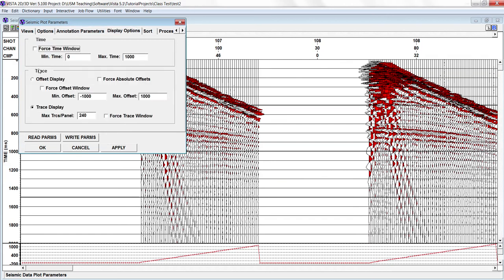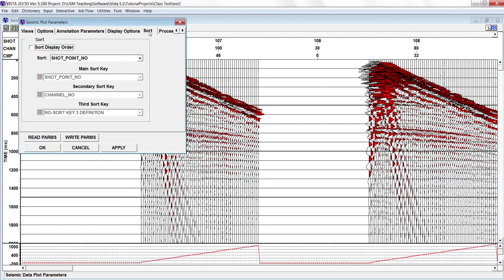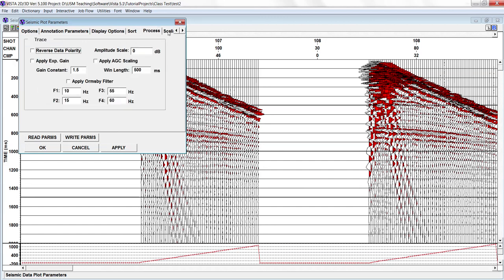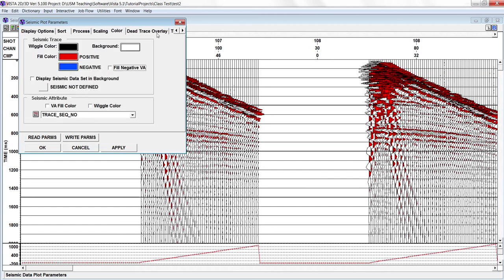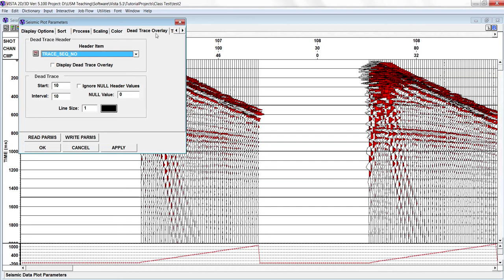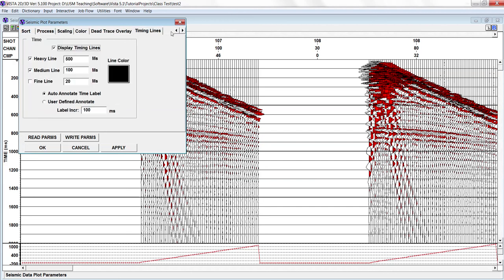In display option you can see how many parts you want to see, how many traces you want to see in the window, vertical, horizontal, and offset as well. So in shot display, you can see the processes, scaling, coloring, dead trace overlay, and timing lines.